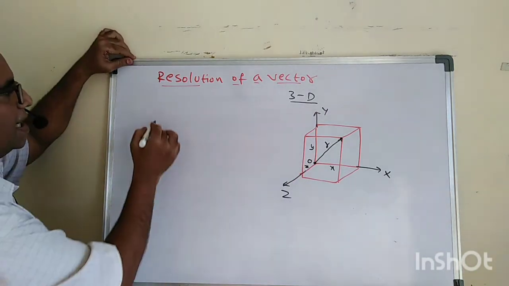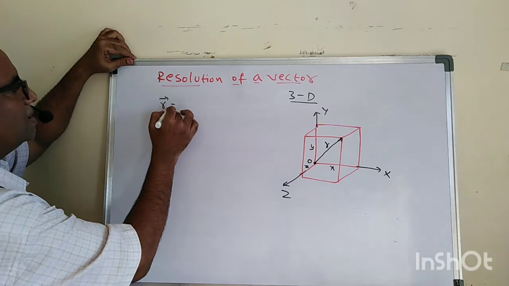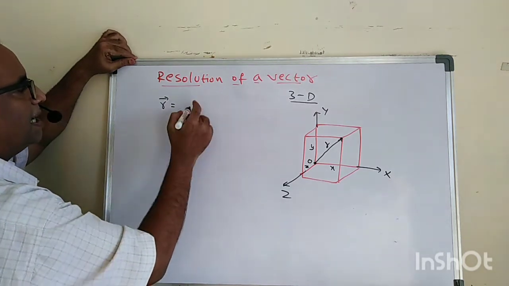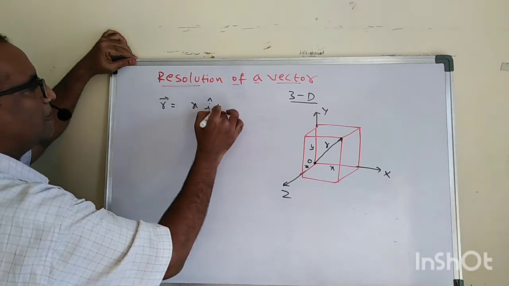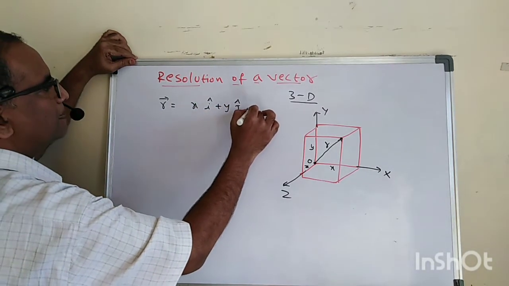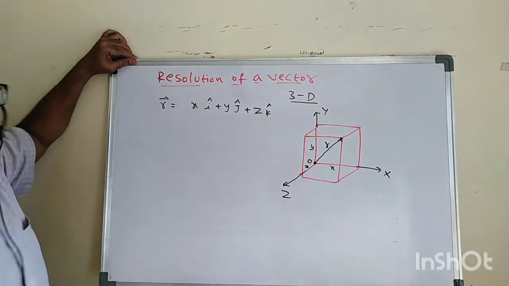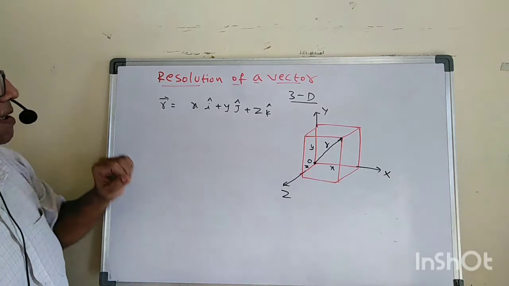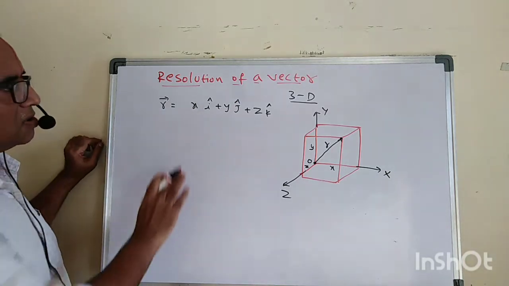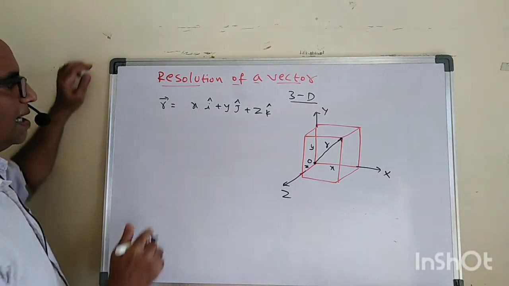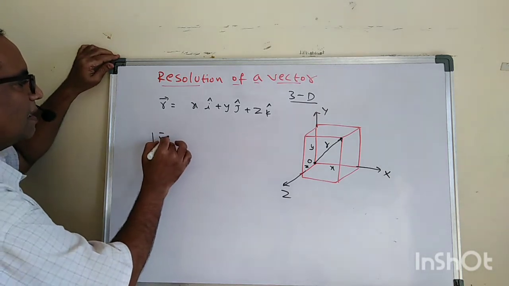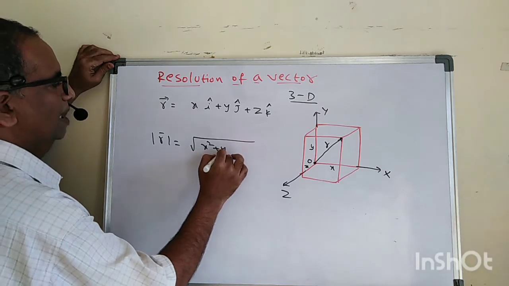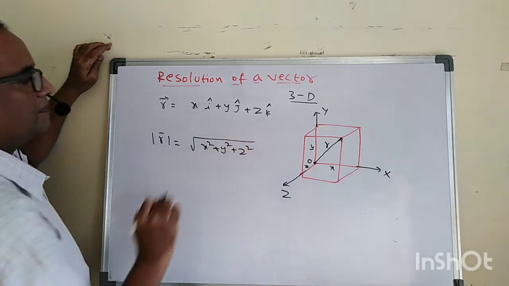Therefore the vector r can be represented as x i cap plus y j cap plus z k cap. This is only the magnitude. The magnitude of r is the root of x square plus y square plus z square.